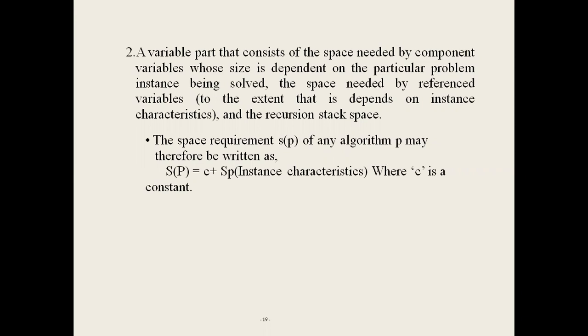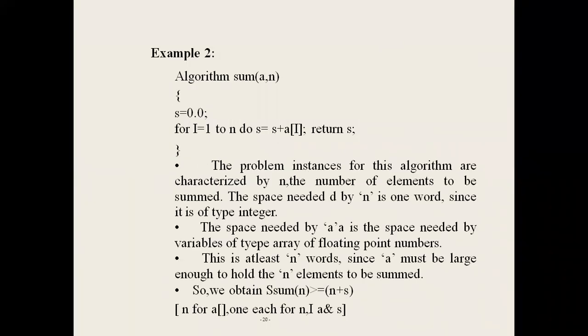For example, the sum of n numbers. First you calculate the instance characteristics. The problem instance for this algorithm is characterized by n, whether sum of 10 numbers or sum of 20 numbers, based on your input.